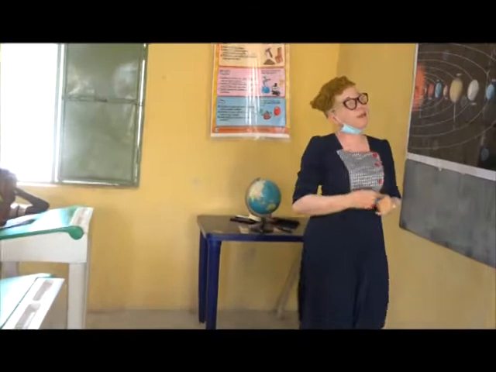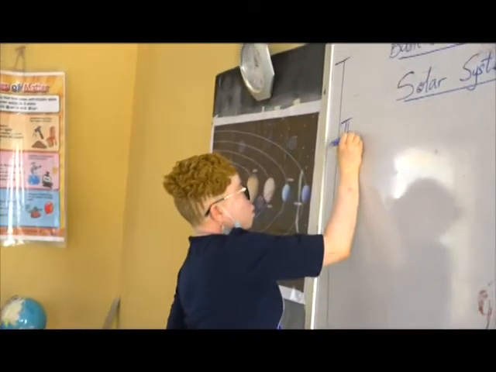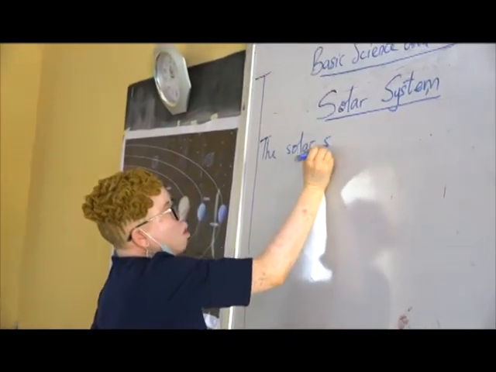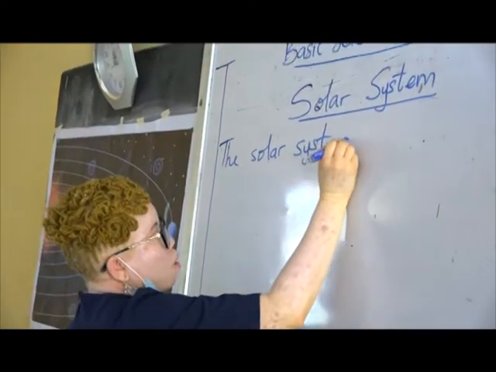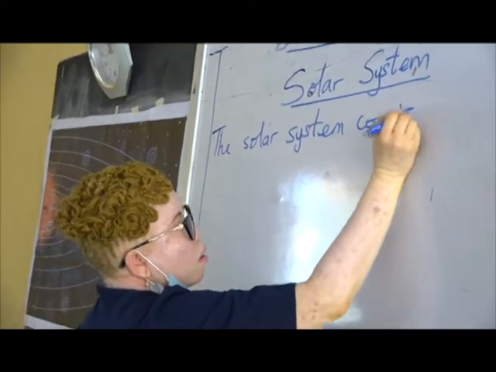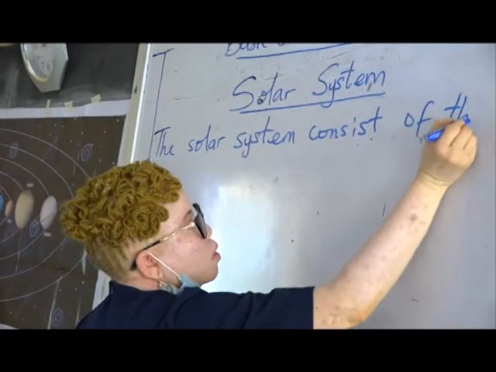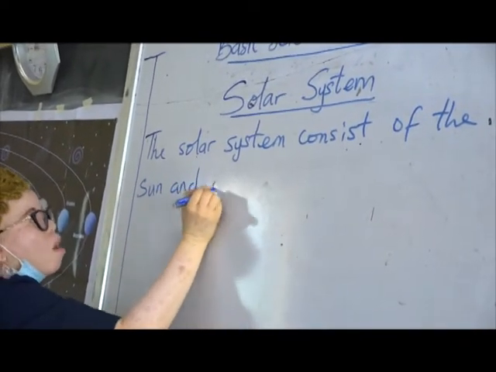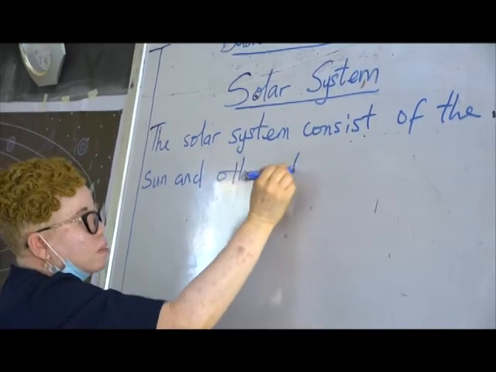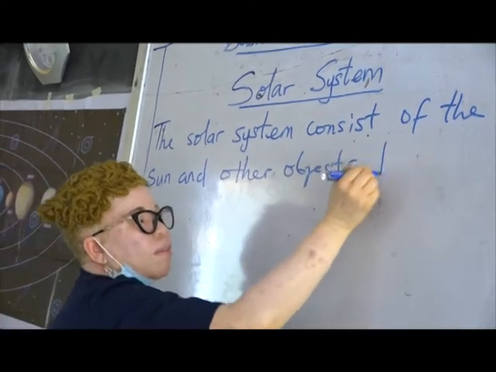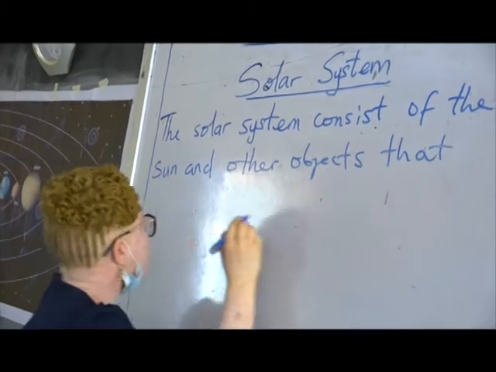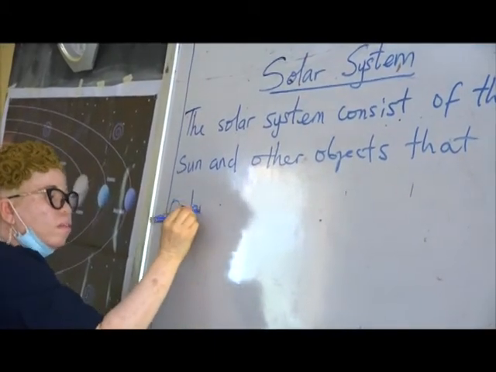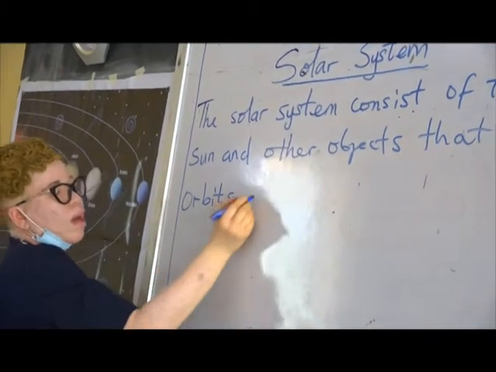So the solar system consists of the sun and other objects that orbit around it.